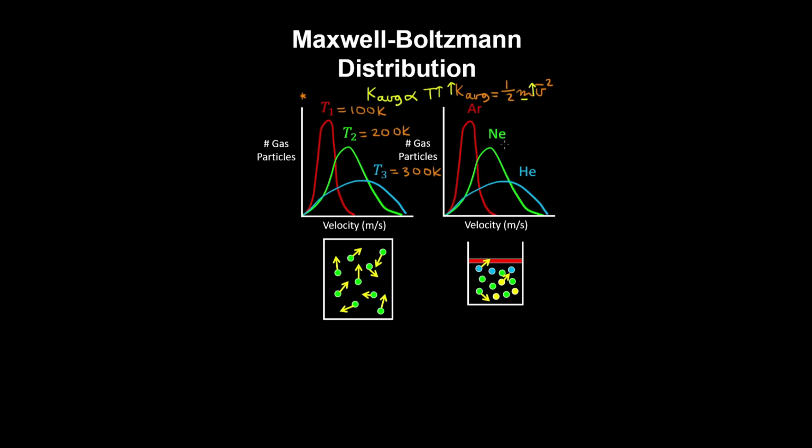Now in the second distribution, the temperature of the mixture of gases is the same. So therefore, for the gases in the mixture with a higher mass, they must have a lower average speed. Because given that the temperature is constant, then the average kinetic energy of the gases in the mixture is the same.